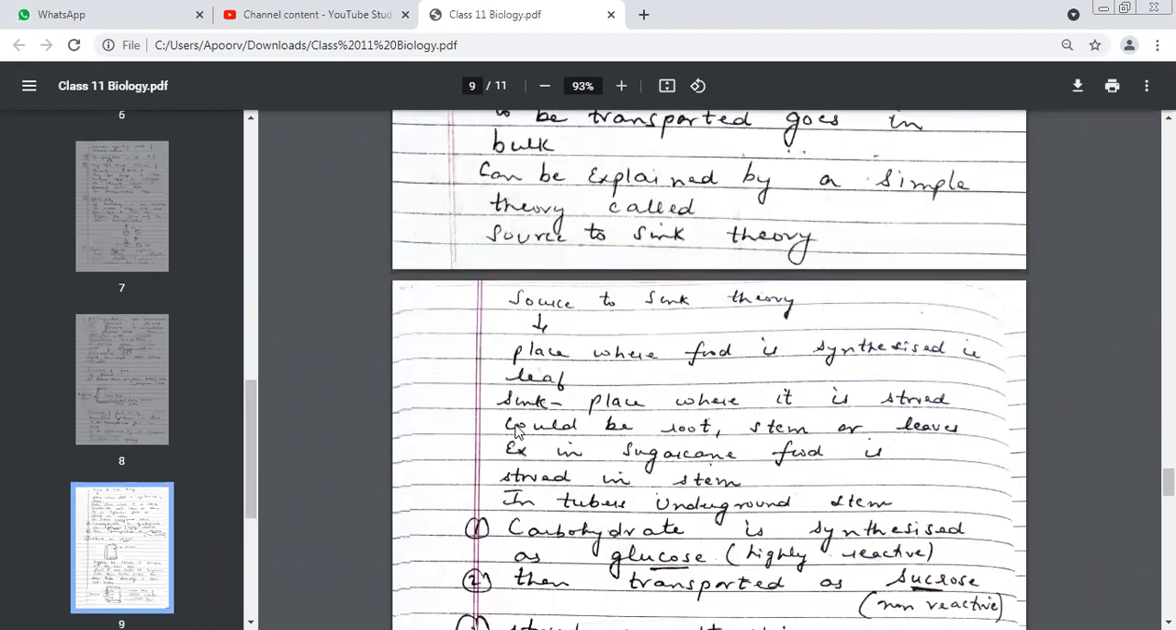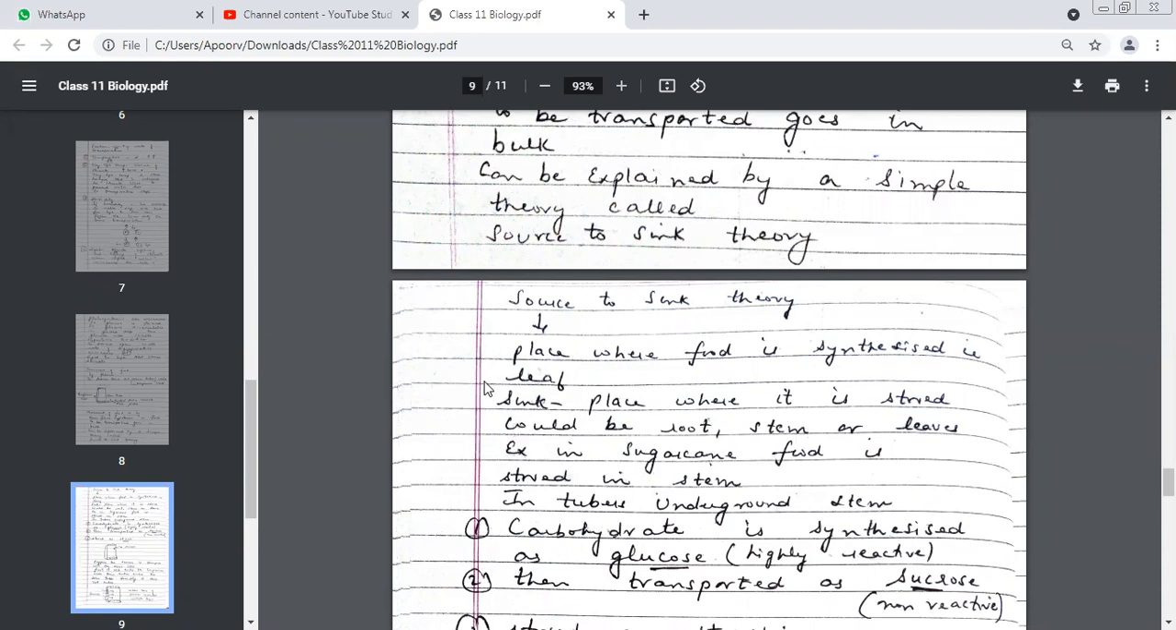Understand, children, what is source? The place where food is produced or synthesized is called the source. That means your leaf, correct? Source is the place where food is synthesized in a plant. That means your leaves. And the sink is the place where it is stored. It could be root, stem, or leaves. Any place where food is going to be stored is known as sink.